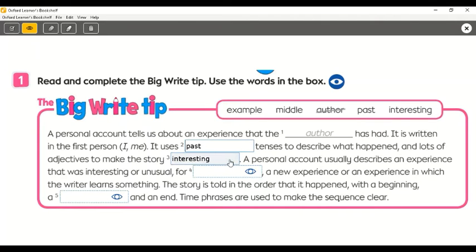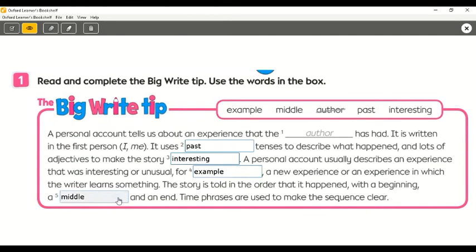Yes, interesting. A personal account usually describes an experience that was interesting or unusual for the author. For example, a new experience or an experience in which the writer learns something. The story is told in the order that it happened, with a beginning, a middle, and an end.